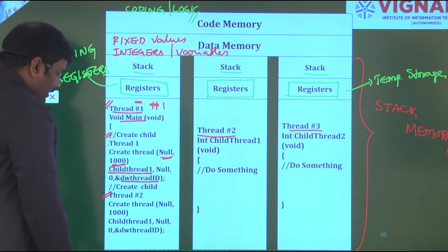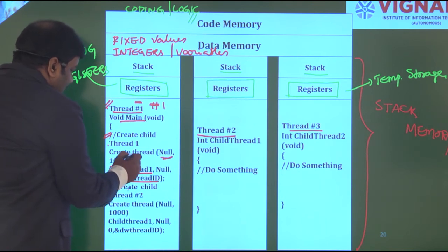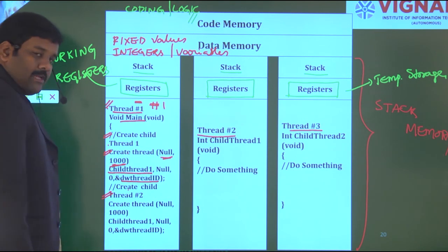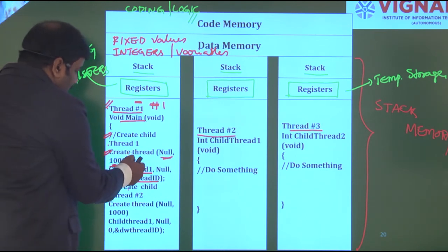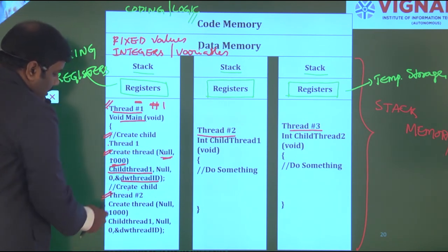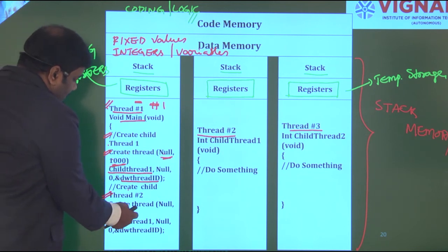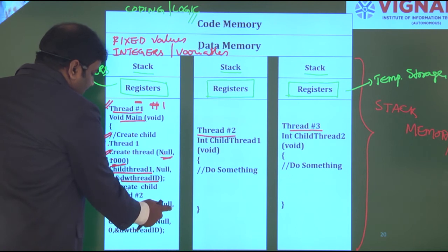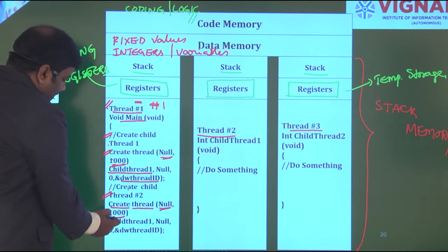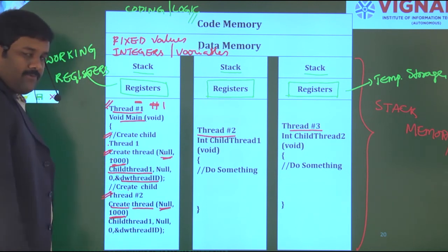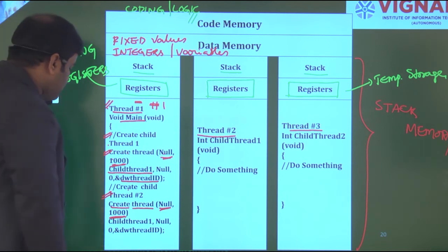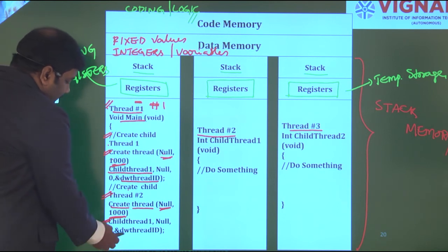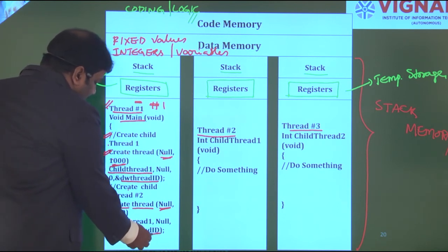So for executing this particular thread 1, I need to execute thread 2 also. Then I need to create one more thread, and this thread has to be executed under thread 1 only. So the memory location should match between this one and this one. Same statement, I have to create one more statement, which has a thread filled with null, consisting of 1000 memory locations or characters.